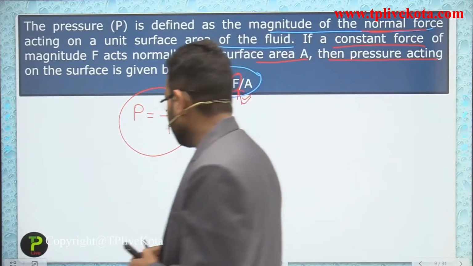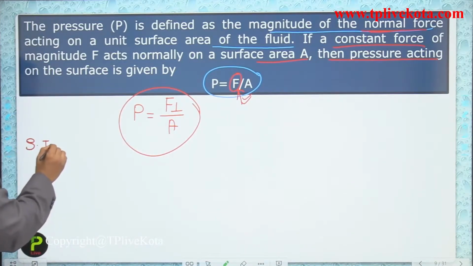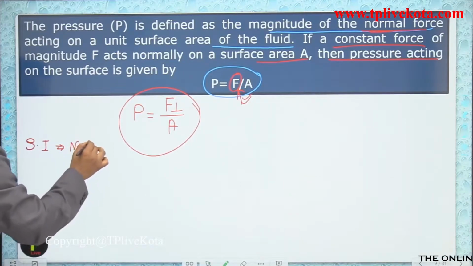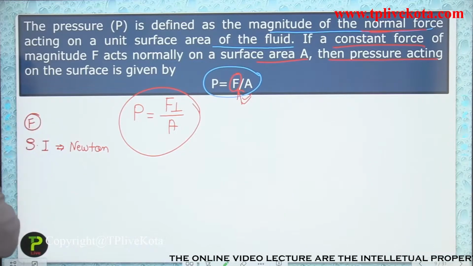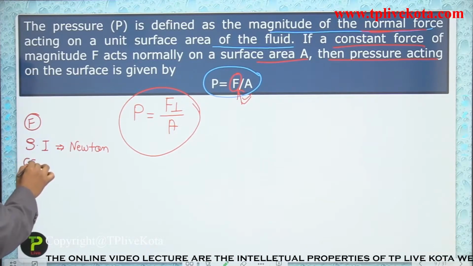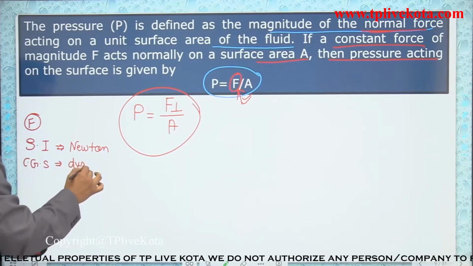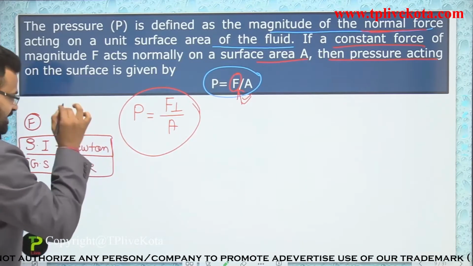Now dear students, what is the unit of force? In the SI system, force is measured in Newton. We are not talking about pressure here, first of all we are talking about force. In the CGS system, we use the dyne. So these are the units of force in the SI and CGS systems.